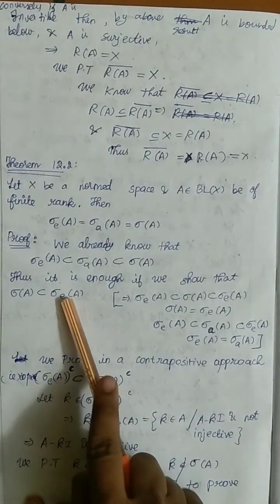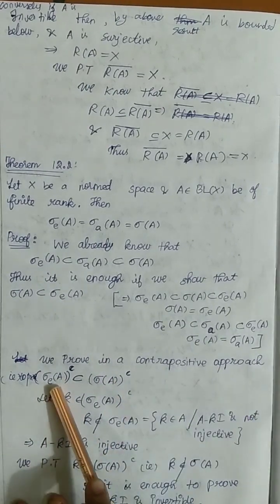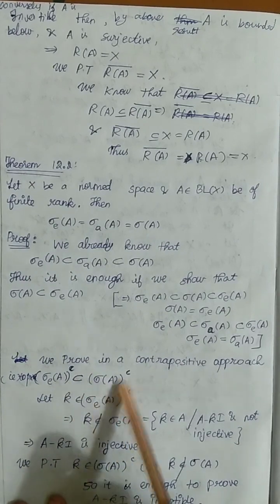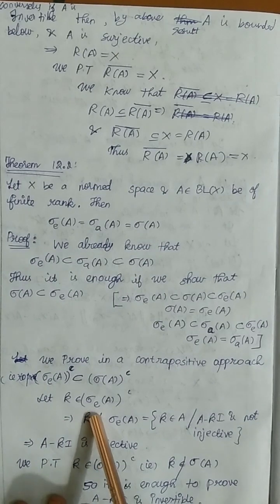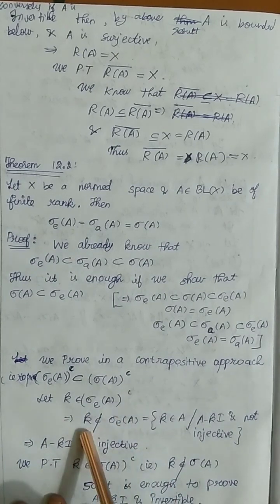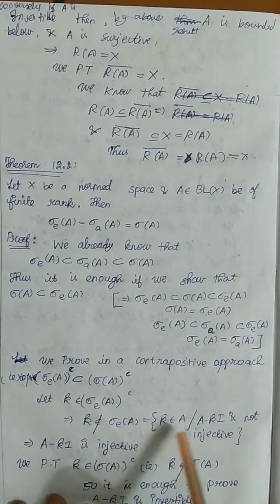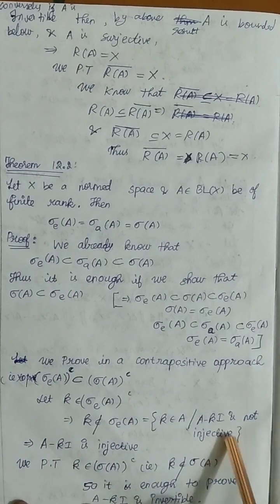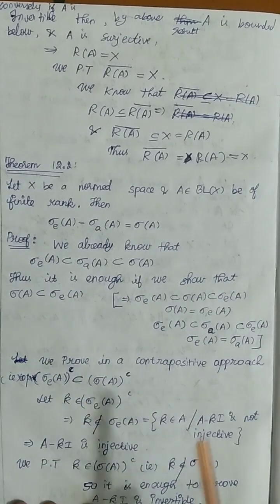Now, we are going to prove this with the help of the contrapositive approach. We are going to prove that sigma E of A the whole complement is a subset of sigma of A complement. So let some K belong to sigma E of A complement, which means K does not belong to sigma E of A, where sigma E of A is the collection of K such that A minus Ki is not injective. So if my K is not in this set, I can say that A minus Ki is injective, right?